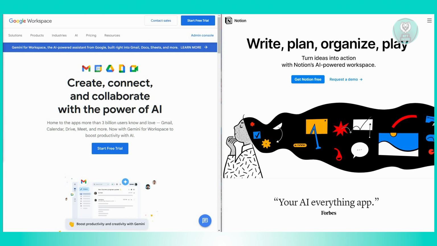So for Google Workspace, Google Workspace is designed by Google to enhance collaboration and productivity within teams of all sizes. It includes essential tools like Gmail, Google Drive, Docs, Sheets, Slides, Calendar, and more. So what are the things that you need to consider here? First is real-time collaboration. Google Workspace excels in enabling multiple users to edit documents simultaneously, leave comments, and engage in chat discussions directly within the files. This feature fosters seamless teamwork and enhanced productivity, especially in fast-paced environments where quick collaboration is crucial.